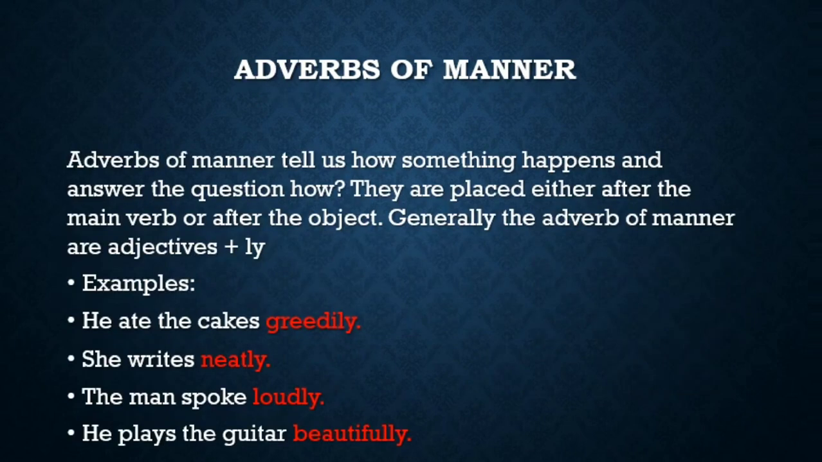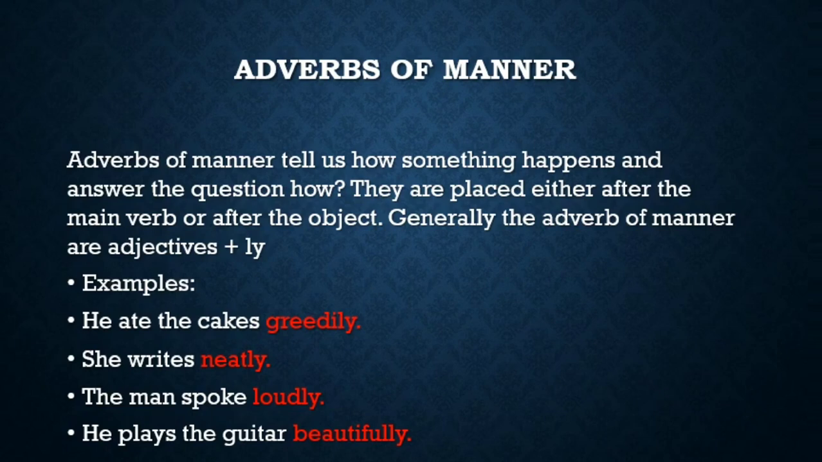Adverbs of manner. Adverbs of manner tell us how something happens and answer the question how. They are placed either after the main verb or after the object. Generally, the adverbs of manner are adjectives plus ly. Some of the examples are: he ate the cakes greedily. How were the cakes eaten? The cakes were eaten greedily.